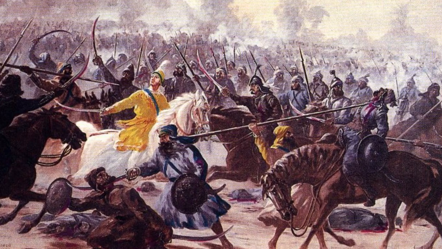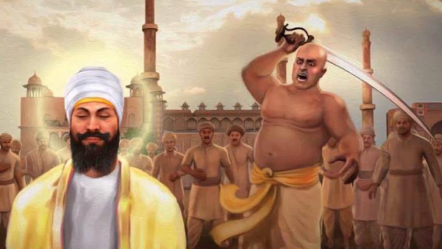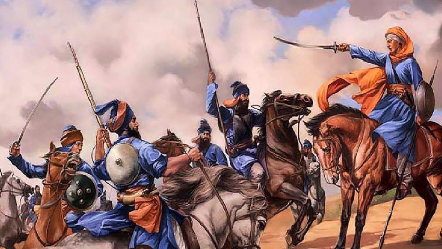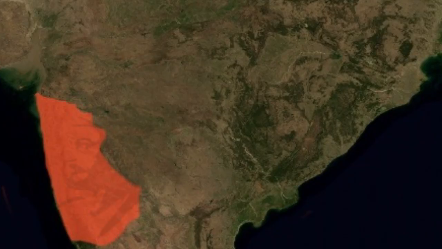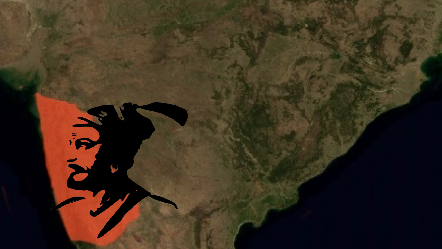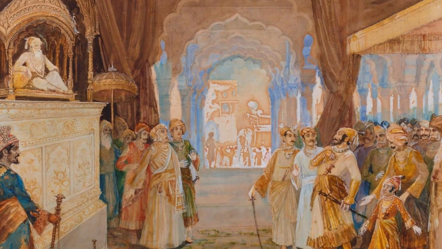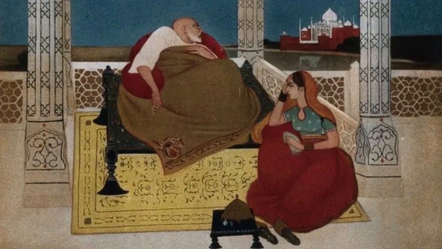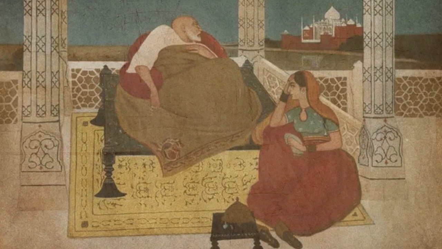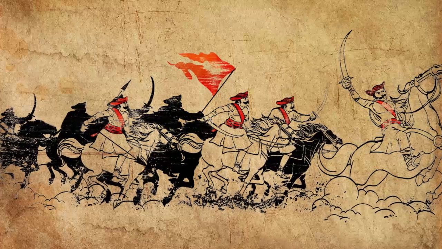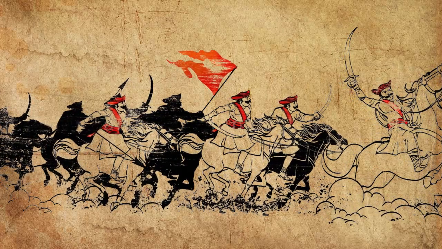Aurangzeb captured Guru Tegh Bahadur, the ninth Guru of the Sikhs, and executed him, after which Sikh rulers continued their fight against the Mughals. During this period, the Marathas under Shivaji rose to power and fought Aurangzeb. Aurangzeb once imprisoned Shivaji but he escaped. After the death of Aurangzeb, the Mughal Empire started declining. Shivaji's inheritance was continued by his sons, who died in battle against the Mughals.